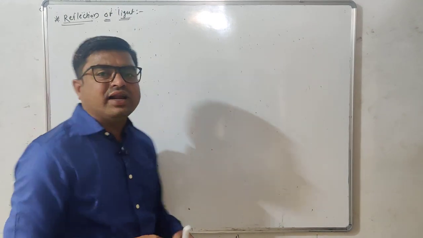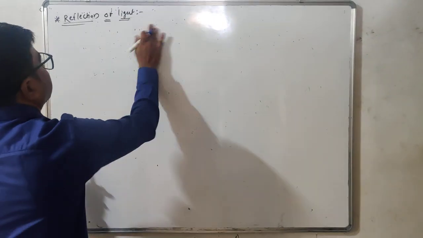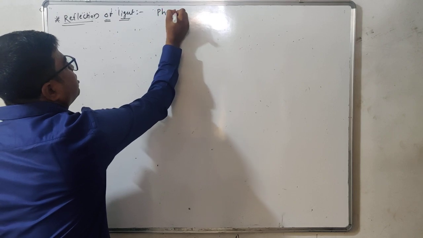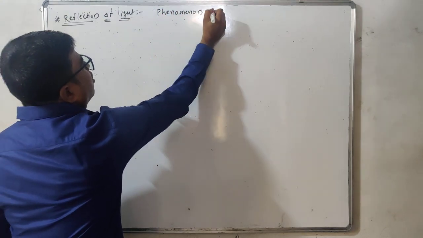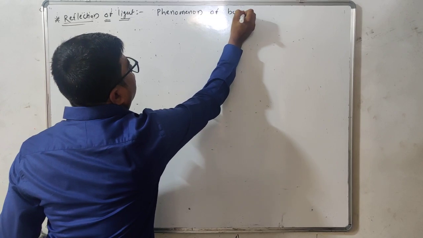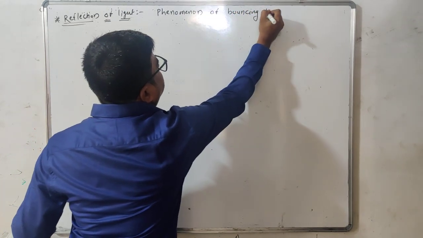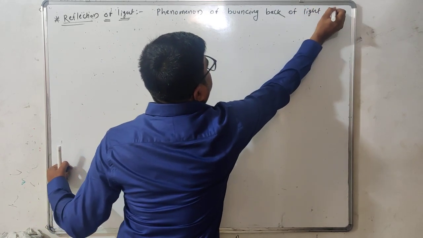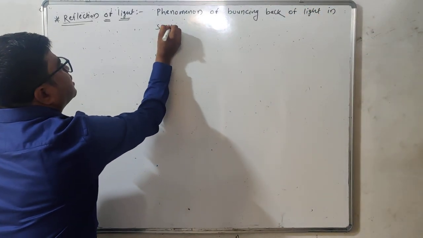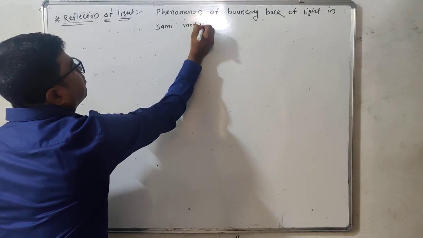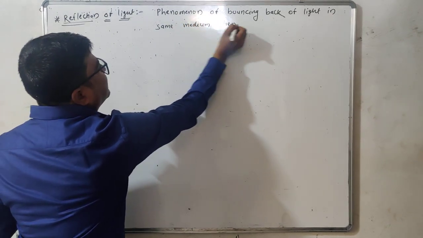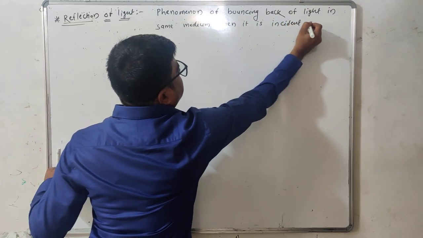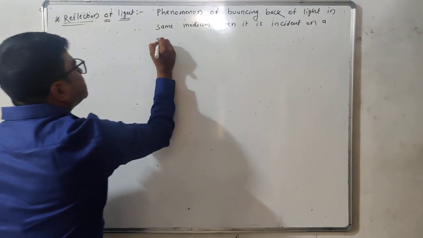Now let us write down the definition of reflection. Reflection is a phenomenon of bouncing back of light in the same medium when it is incident on a suitable surface.